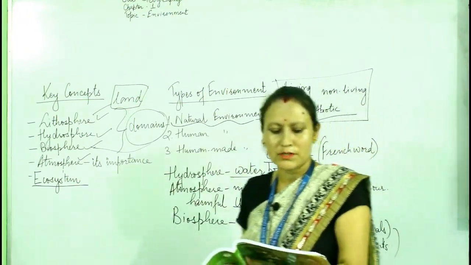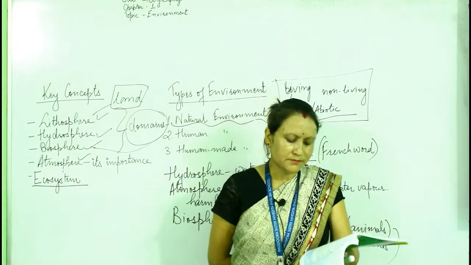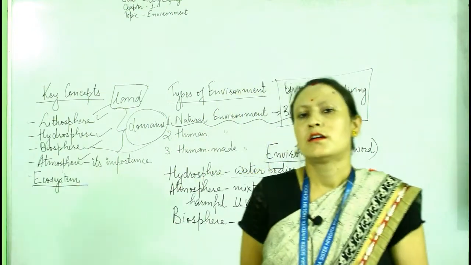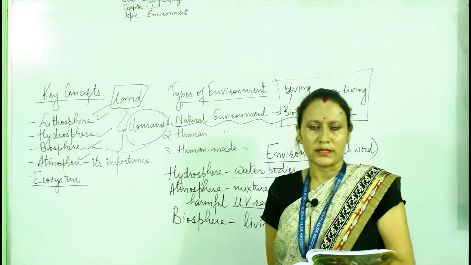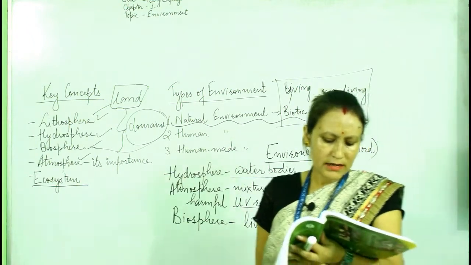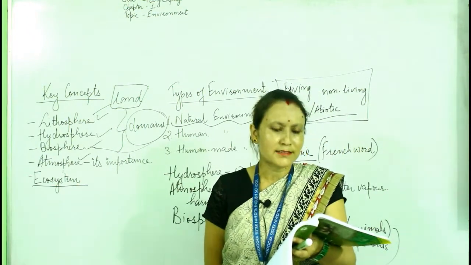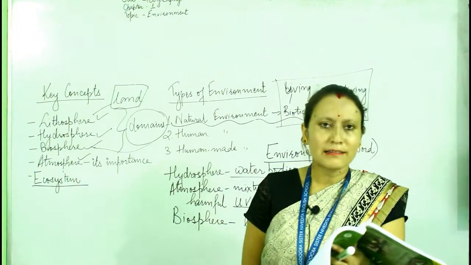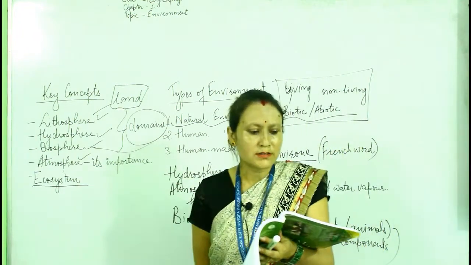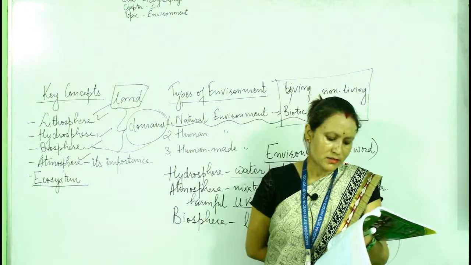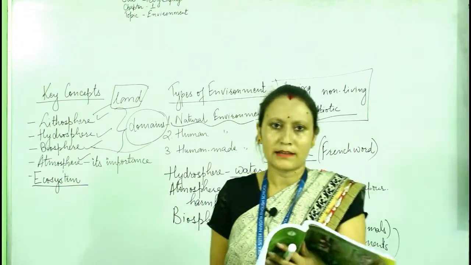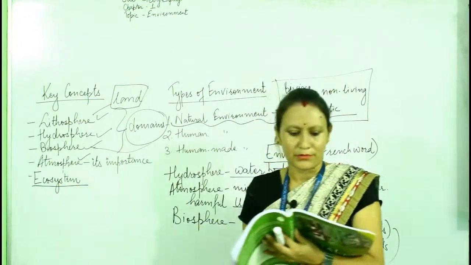Another result of global warming is the rapid melting of glaciers. The higher melting of ice can submerge many islands. Underline. So the result of global warming is that it submerges many islands, for example Indira Point, right?